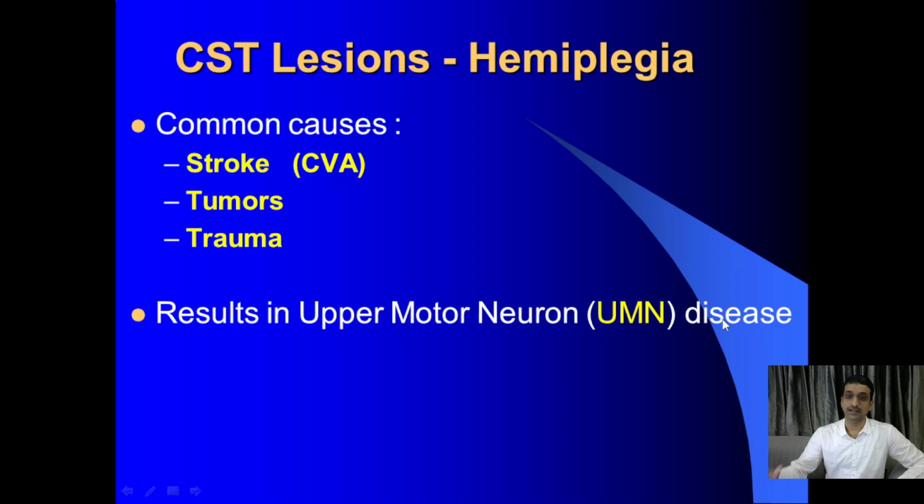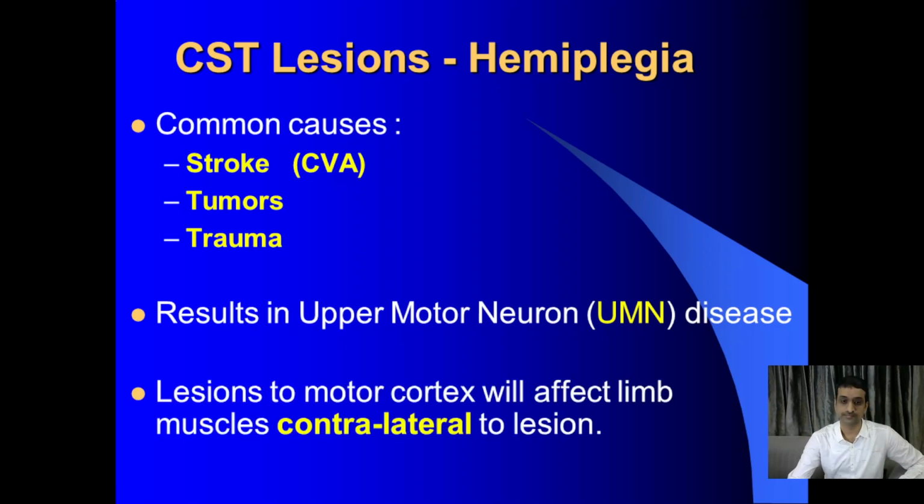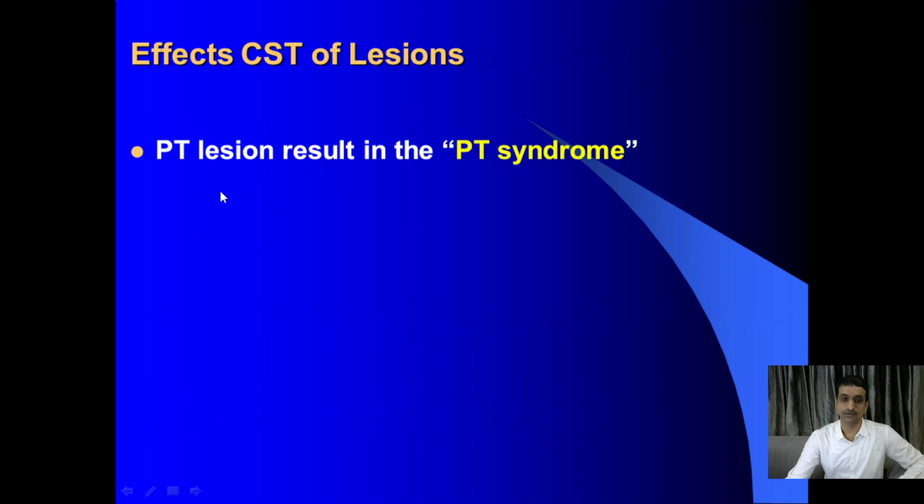Okay, this is all. The lesion happening either in the motor cortex, internal capsule, or above the level of the medulla oblongata, you will get paralysis on the opposite side of the body. That is what hemiplegia is. That is, the contralateral part of the body is involved. Then one more slide to complete our discussion rapidly.